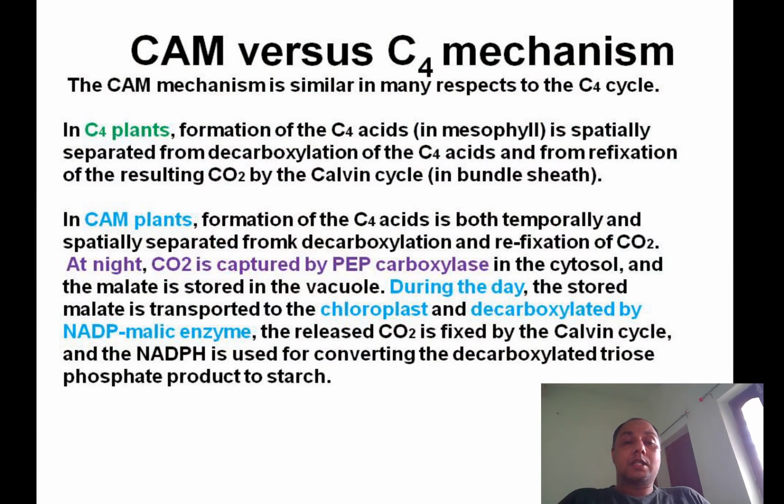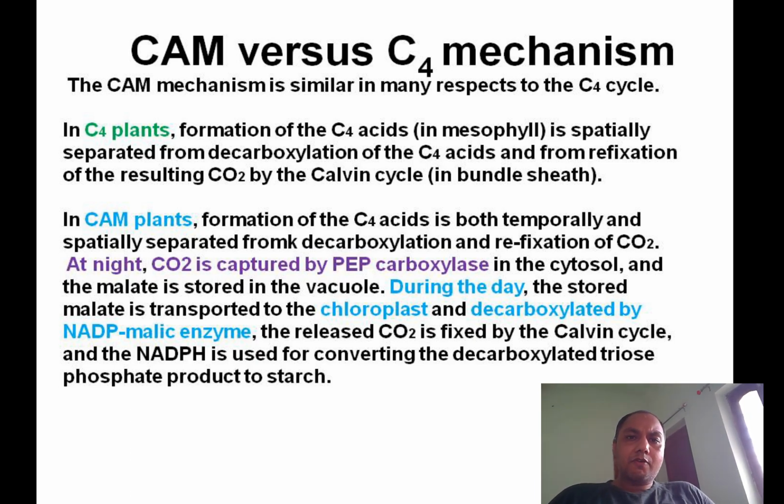Now how does this CAM plant mechanism differ from the C4 plant mechanism? Many are the similarities. For example, the decarboxylating enzyme is the same, NADP-ME. Another similarity is that, like the C4 plants, here also there is a separation of the decarboxylation and carboxylation sites.